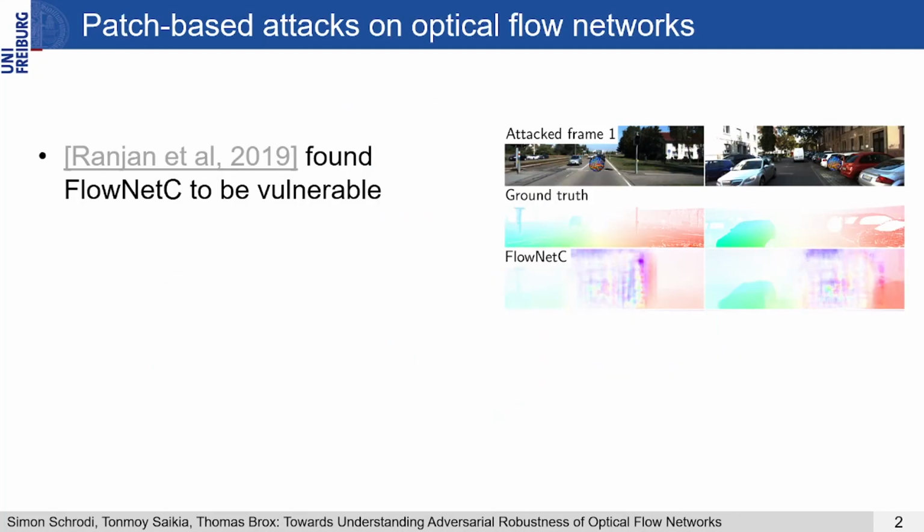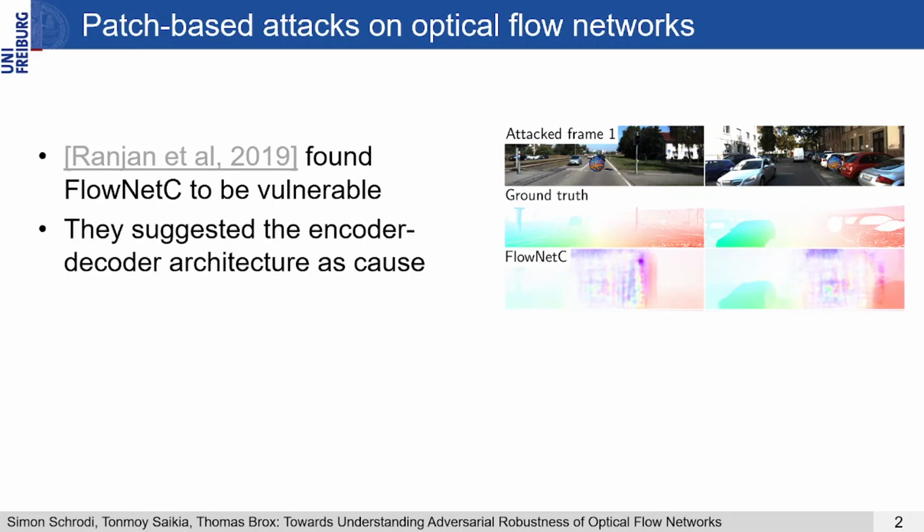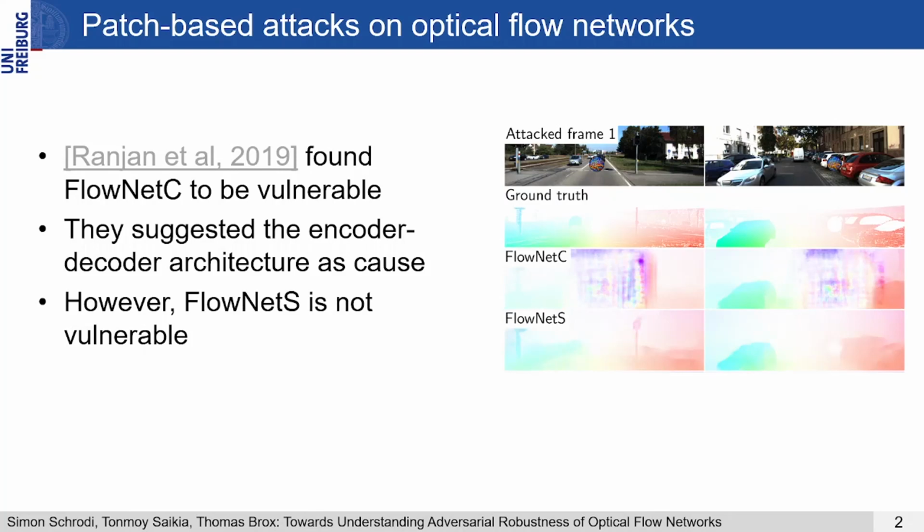In an initial work, Rajan et al. showed that they could attack the optical flow network FlowNet-C, and to a lesser extent also FlowNet-2, with physical patch-based adversarial attacks. In contrast, other modern optical flow networks such as PWCnet were robust against those attacks, and they suggested that the encoder-decoder architecture is the main cause. However, we found that FlowNet-S, the sibling of FlowNet-C without a correlation layer, and also an encoder-decoder architecture, is not vulnerable, which does not align with their hypothesis.